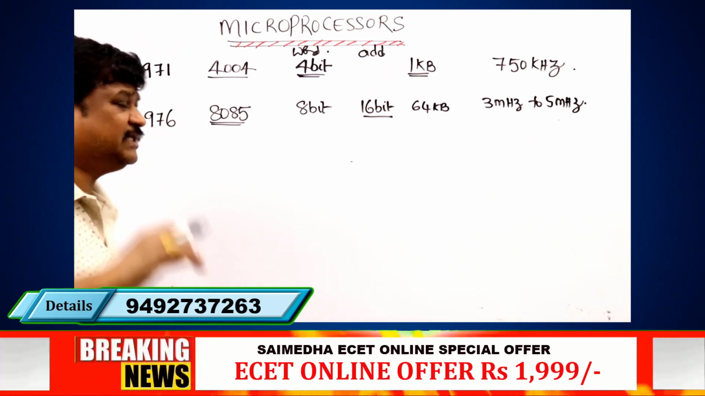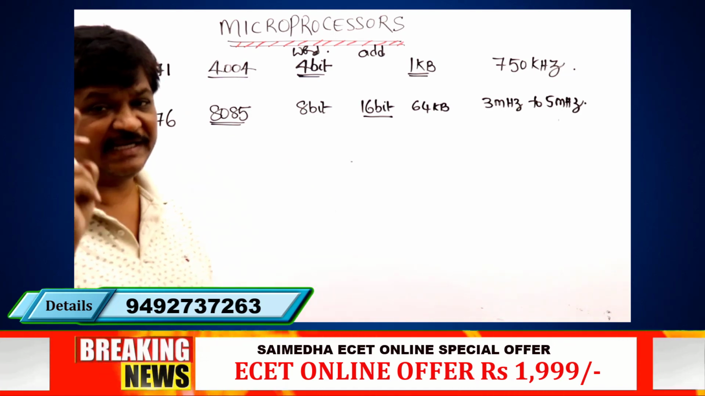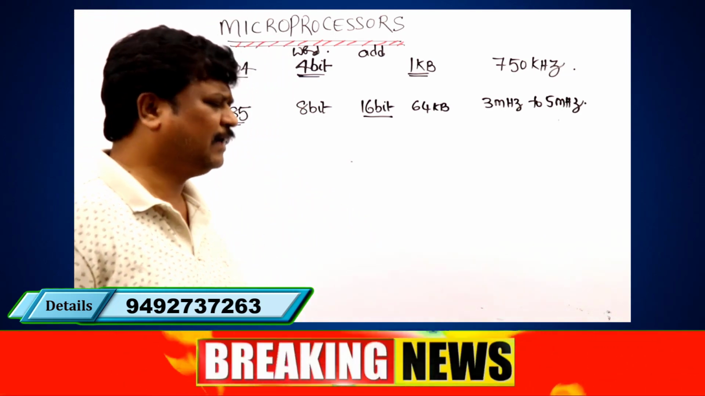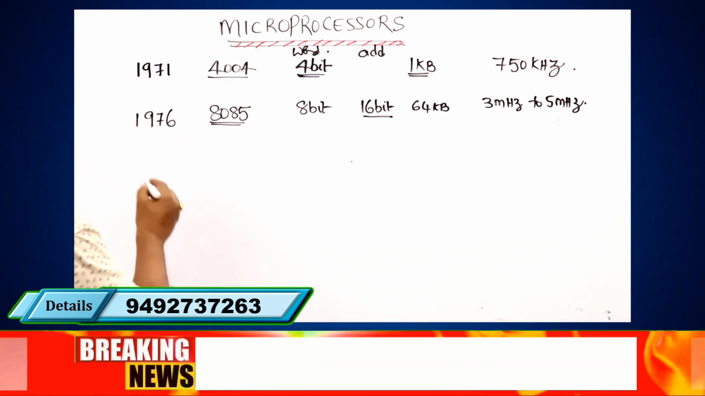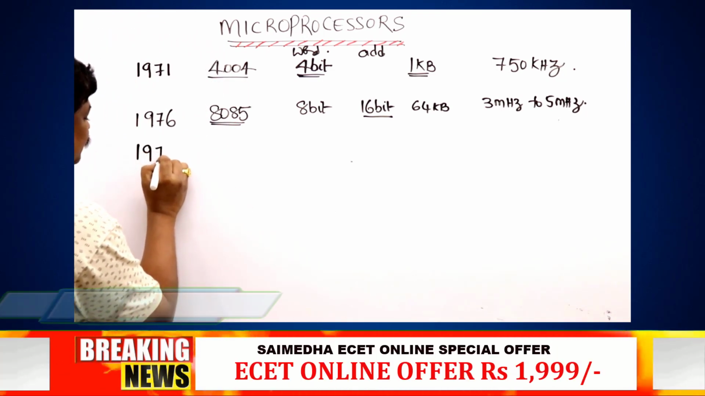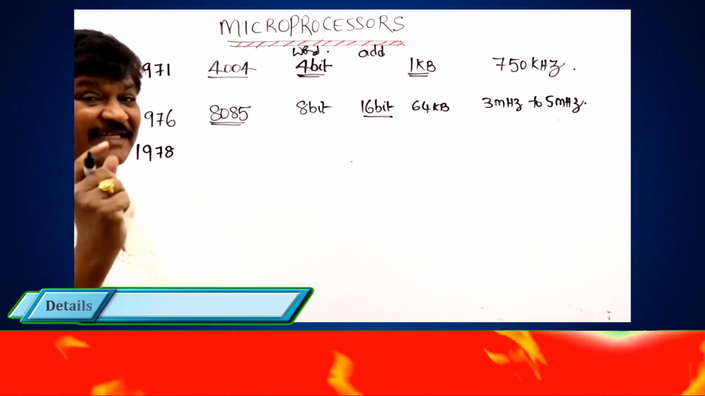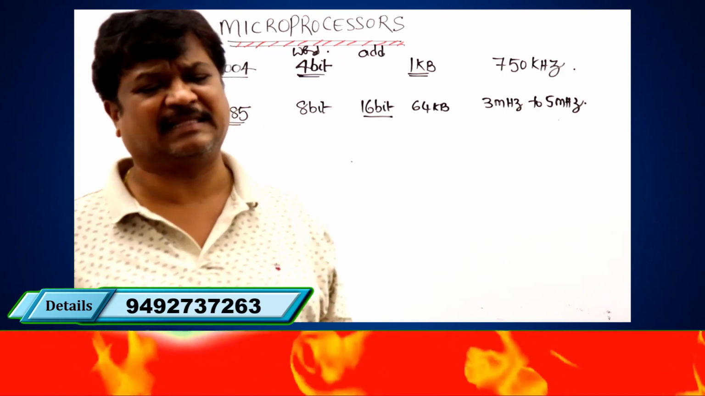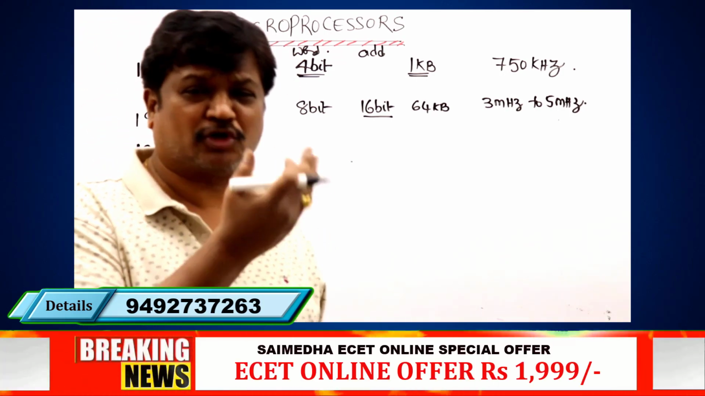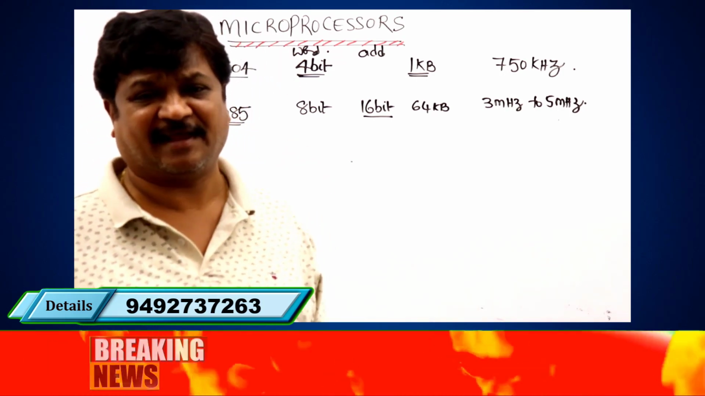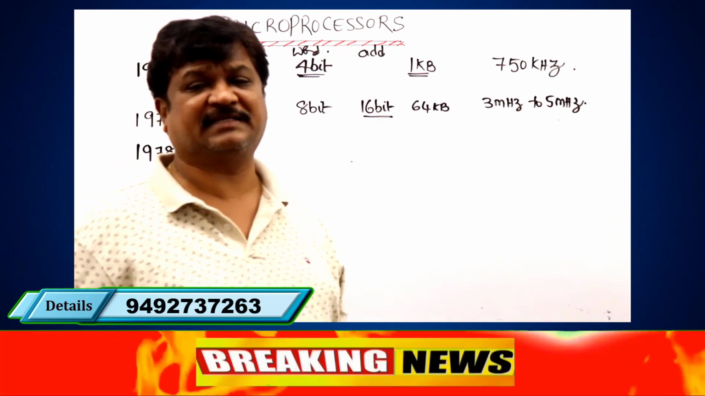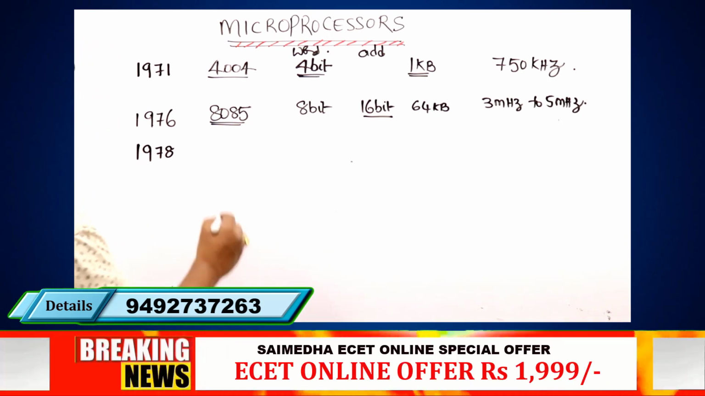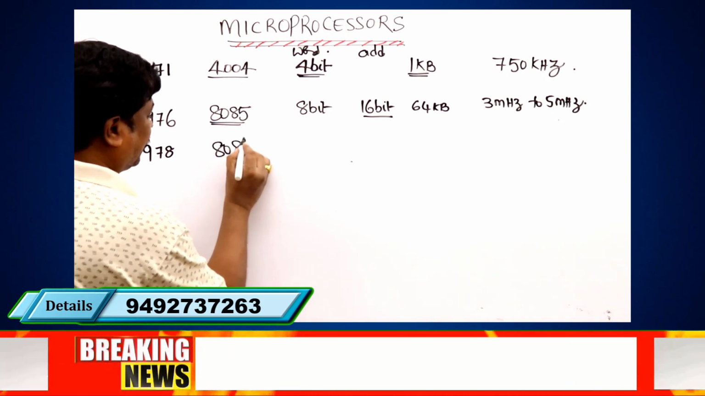Sir, why have I written the 8085 microprocessor? Because I told you it is a popular microprocessor. Afterwards, in 1978, the first advanced microprocessor was invented by the Intel company. Other than Intel, we have Motorola, Zilog, Celeron and so many different companies, but Intel is popular. So this is the 8086 microprocessor.